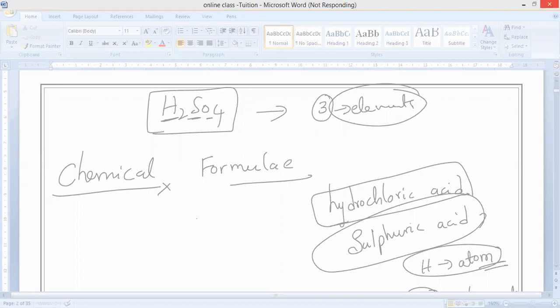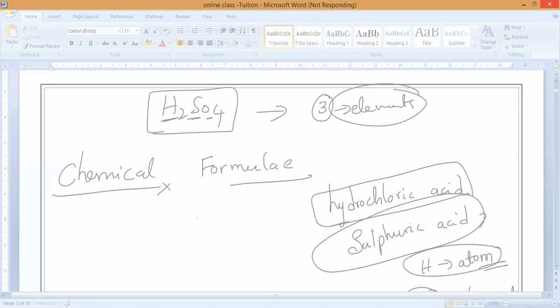Present in the molecule. Yes, that is what you have to understand. So this chemical formula we can also call a molecular formula. Now this molecular formula is for both elements as well as compounds, molecular compounds.